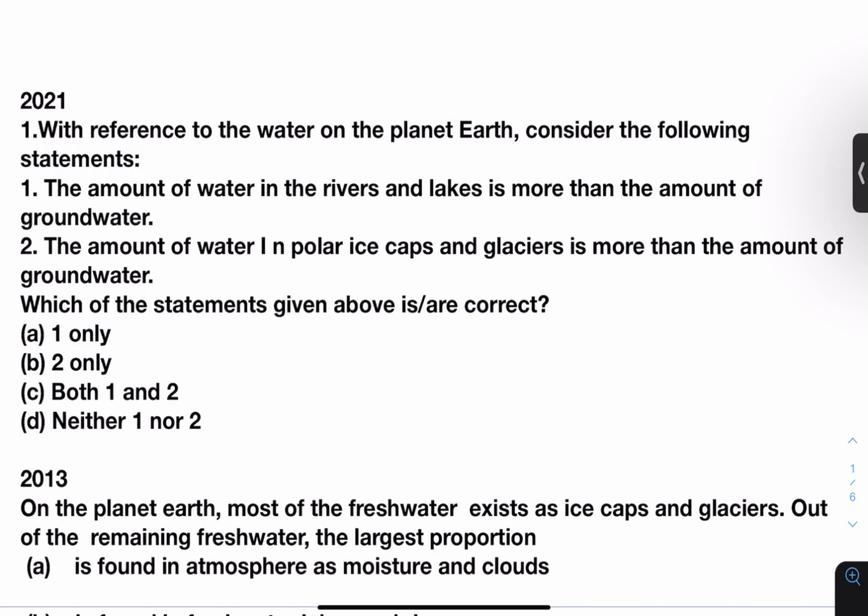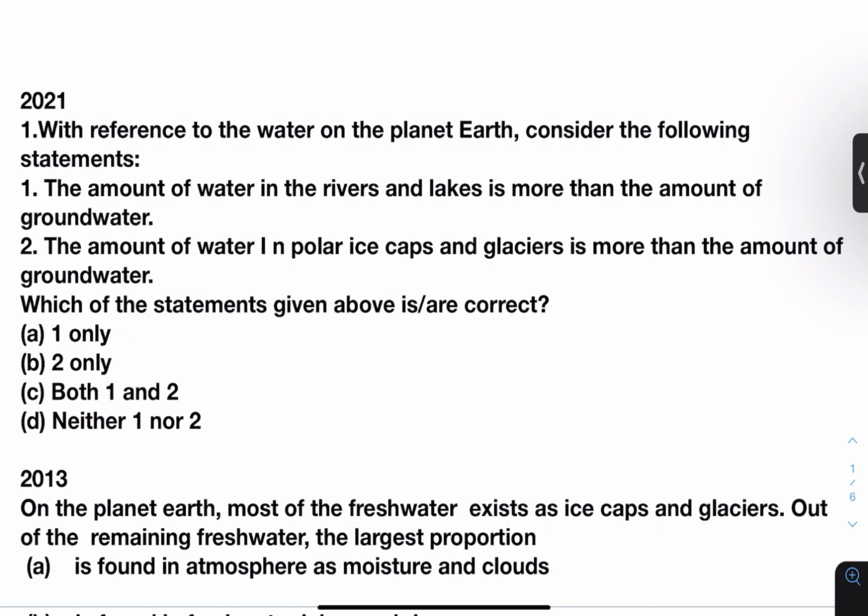With reference to the water on the planet Earth, consider the following statements. The amount of water in the rivers and lakes is more than the amount of groundwater. The amount of water in polar ice caps and glaciers is more than the amount of groundwater. Which of the statements given above are correct? Now this question has been picked directly from NCERT.